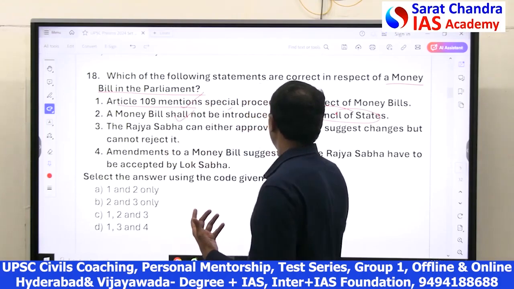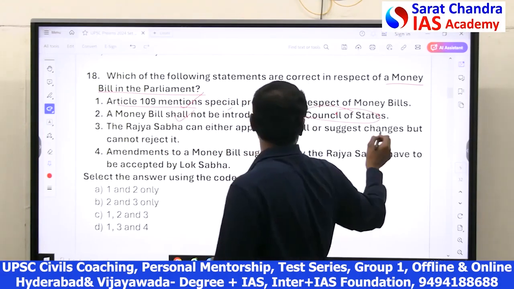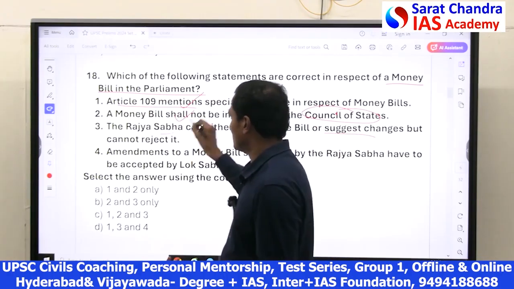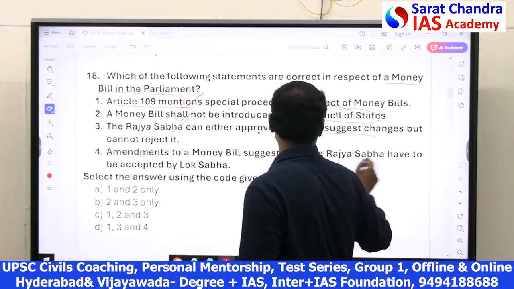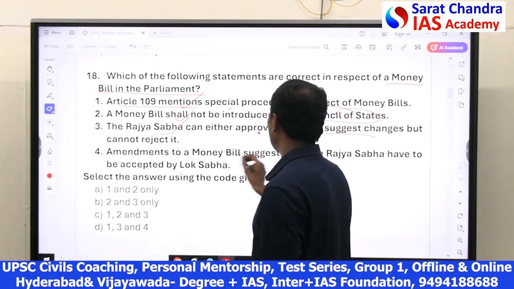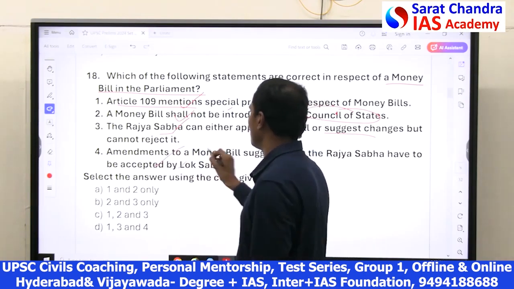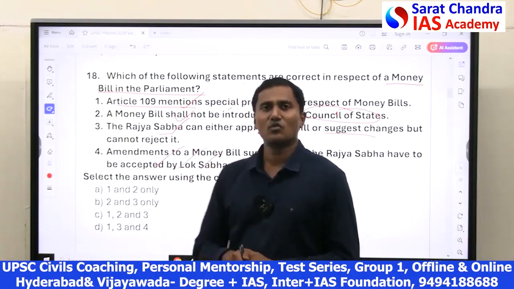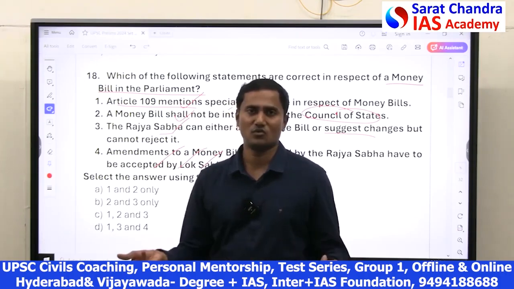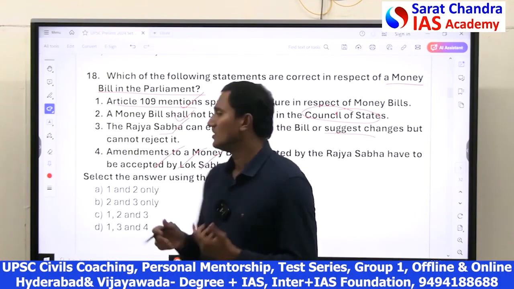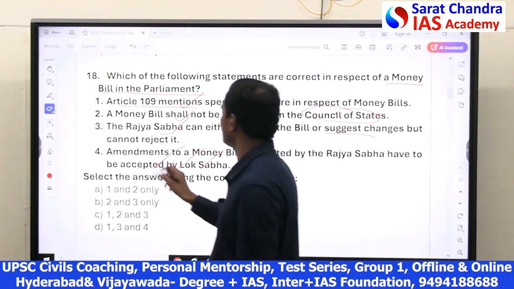Third one, Rajya Sabha can either approve the bill or it can suggest changes. But it cannot reject the money bill. Are amendments to the money bill suggested by Rajya Sabha required to be accepted? No need. Rajya Sabha can only advise and suggest changes, but those changes need not be accepted by Lok Sabha. Lok Sabha can pass the bill as it wants. So 4 is wrong. So only 1, 2, 3 are correct.